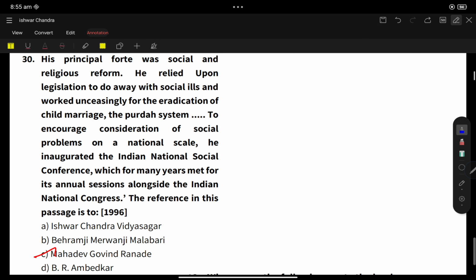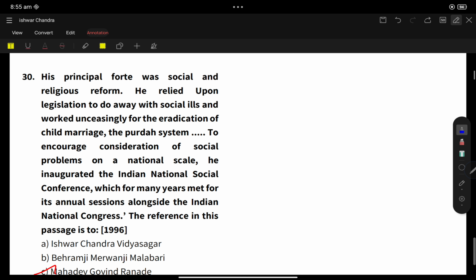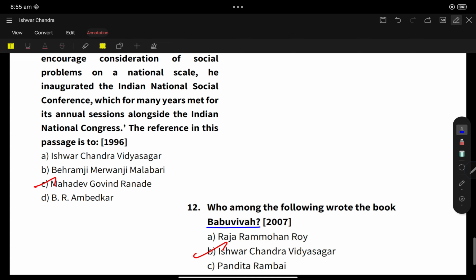Okay, some of the other questions. His principal forte was social-religious reform. He relied upon legislation to do away with social ills, and worked unceasingly for the eradication of child marriage and the parda system. Who is this? Mahadev Govind Ranade.